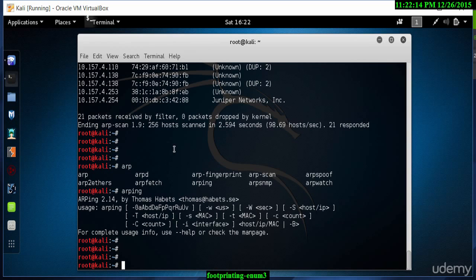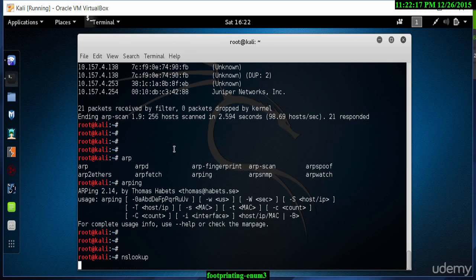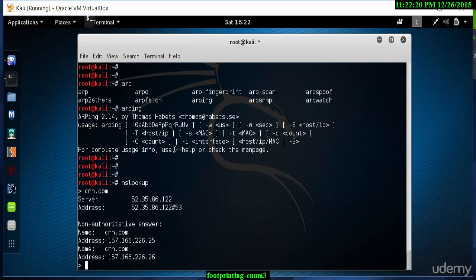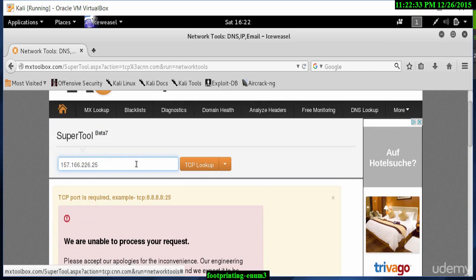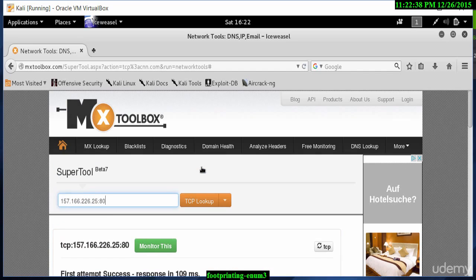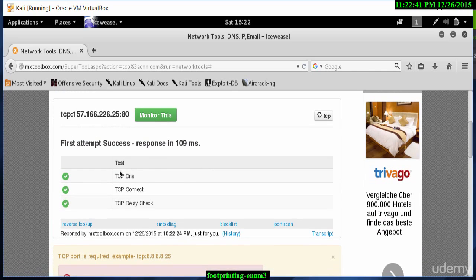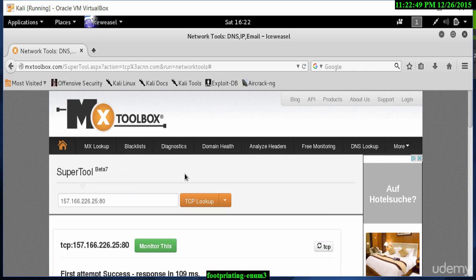So let's type in nslookup and cnn.com, and let's get the IP address. Okay, so let's take this address here with the 25. Let's copy that. Let's go back to a browser and I can paste it in here and do a TCP lookup. I need to add the port. Let's put port 80 and let's see what it finds. Yes, you can see some TCP connect information. So a TCP connection has been made with this particular IP address and that particular port.